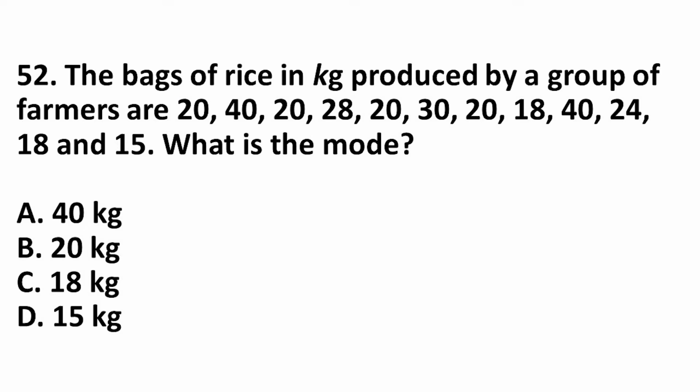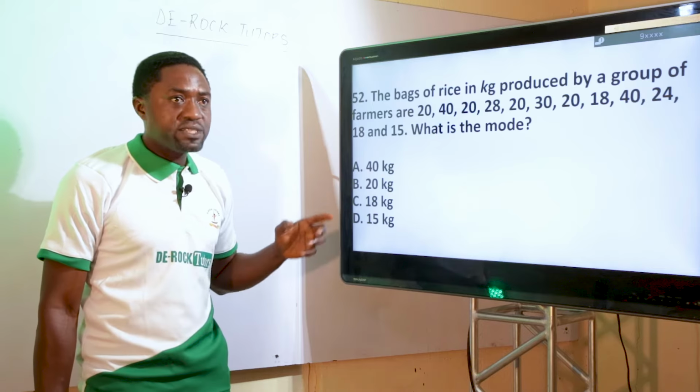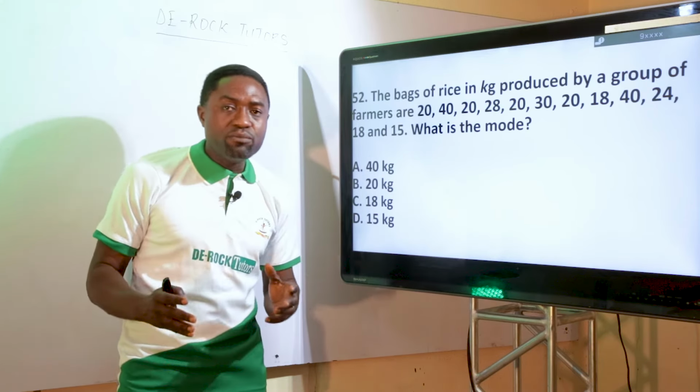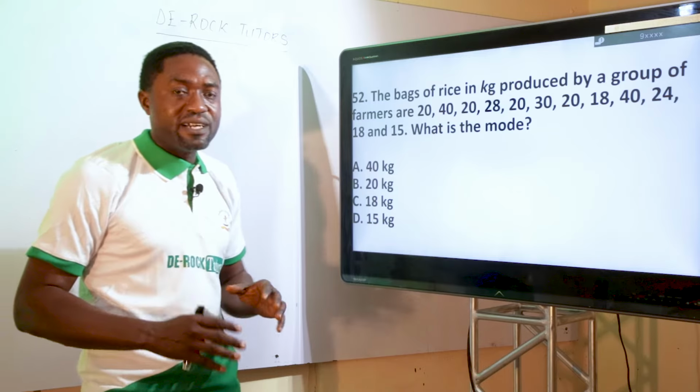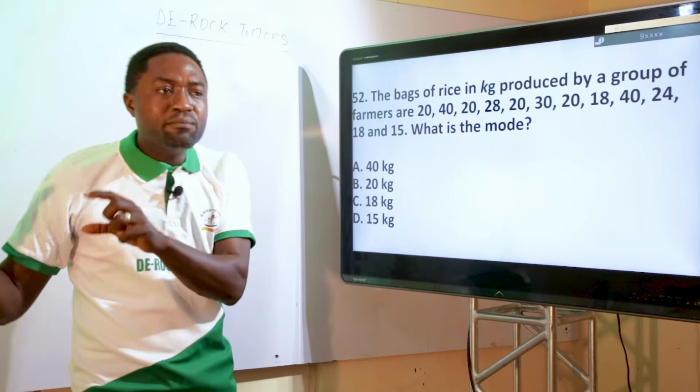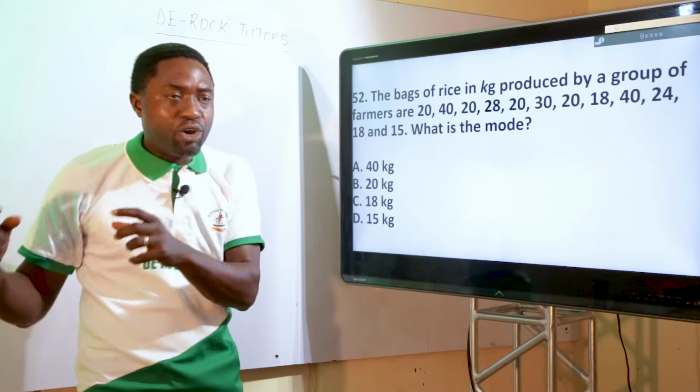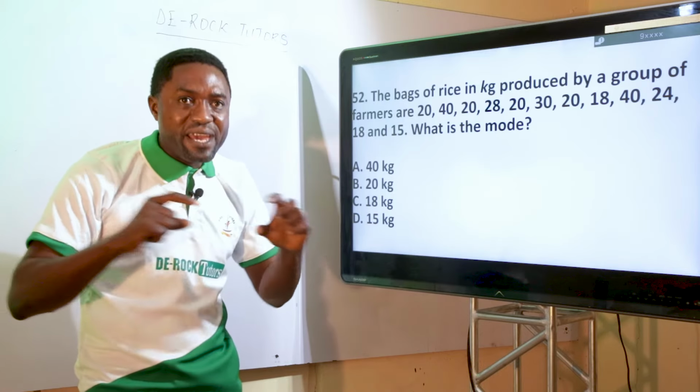The bags of rice in kilograms produced by a group of farmers are 20, 40, 20, 28, 20, 30, 20, 18, 40, 24, 18, and 15. What is the mode? What do we mean by mode? Mode simply means the number, the figure, with the value that occurs most. That is mode. It appears the most.